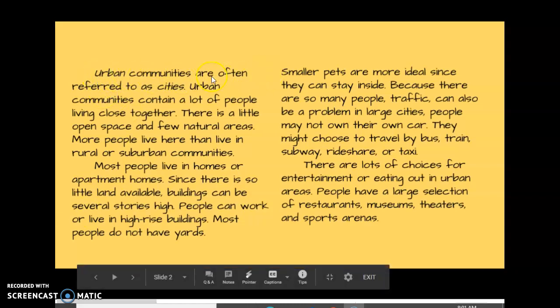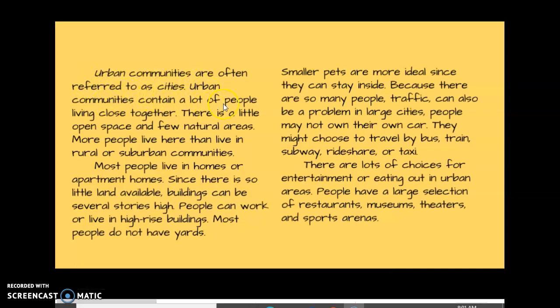Urban communities are often referred to as cities. Urban communities contain a lot of people living close together. There is a little open space and few natural areas. More people live here than live in rural or suburban communities.